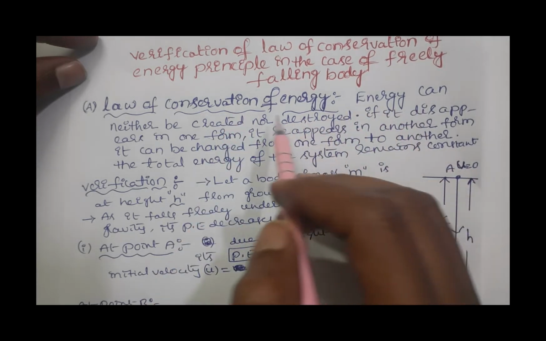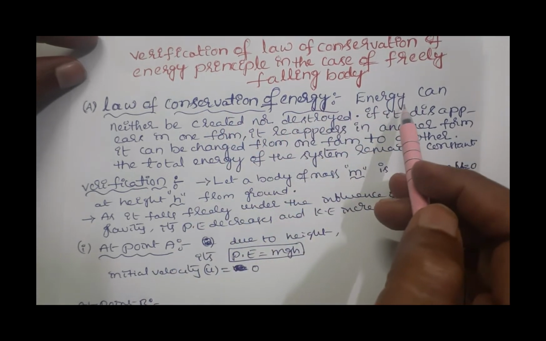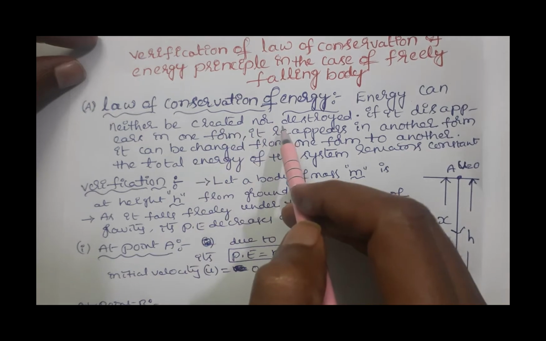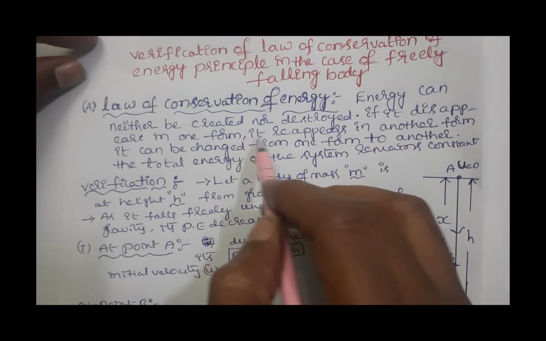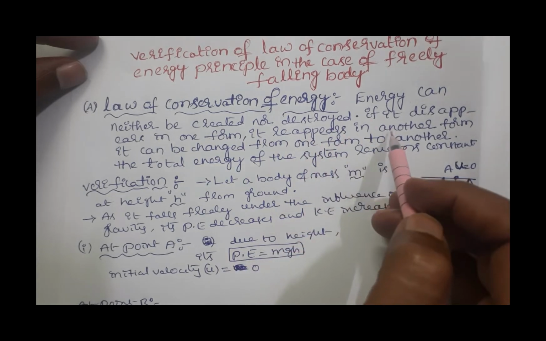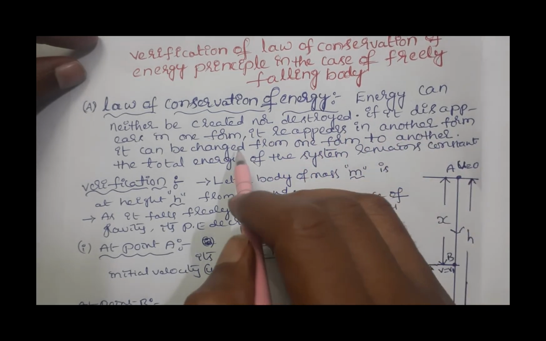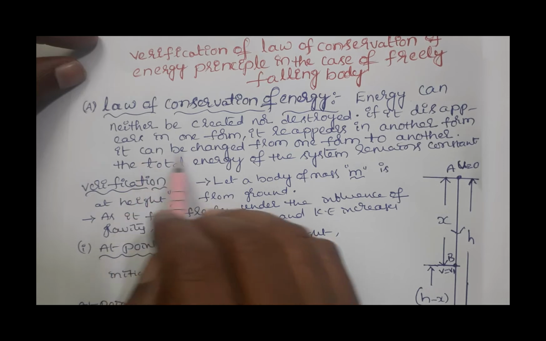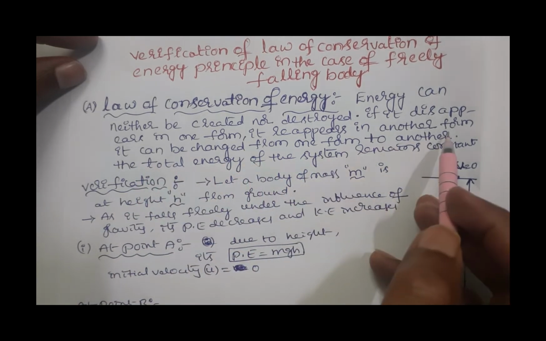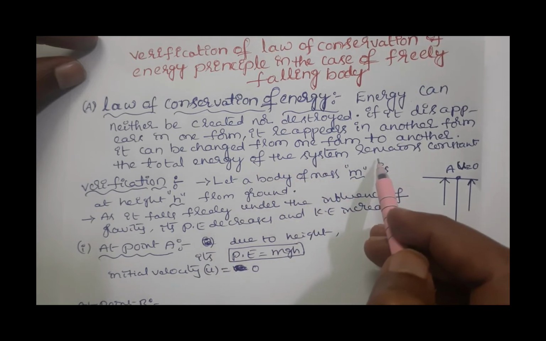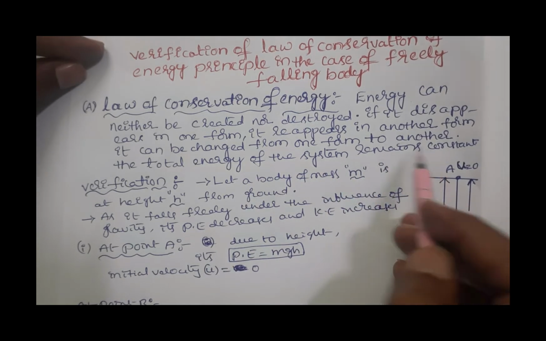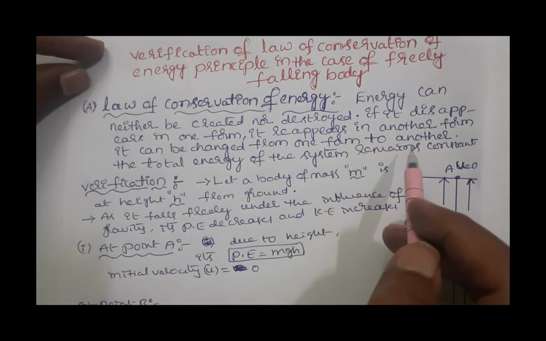Statement of law of conservation of energy principle: energy can neither be created nor destroyed. If it disappears in one form, it reappears in another form. So the energy can be changed from one form to another, but the total amount of energy of the system is always constant. This is called law of conservation of energy.